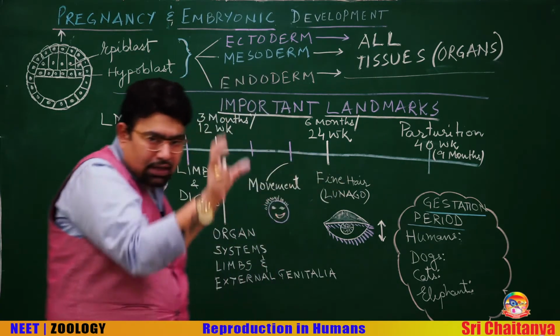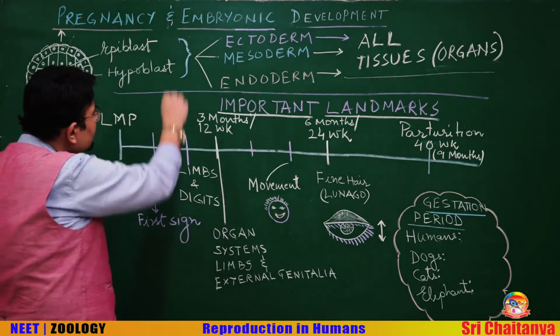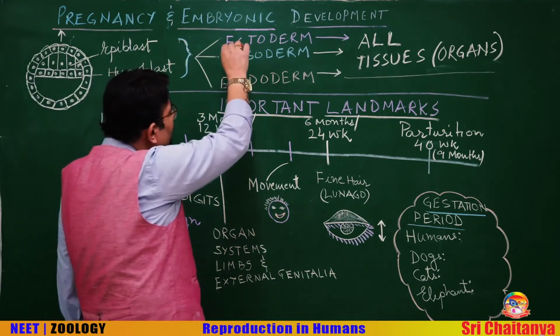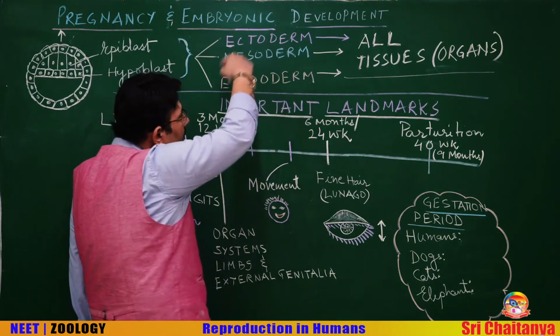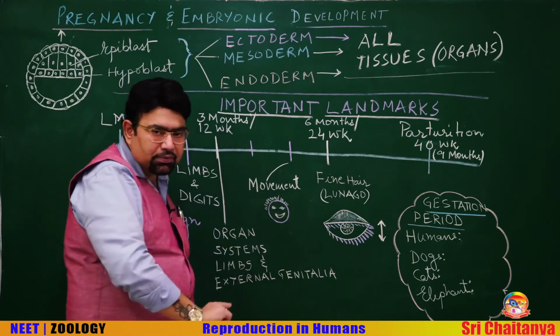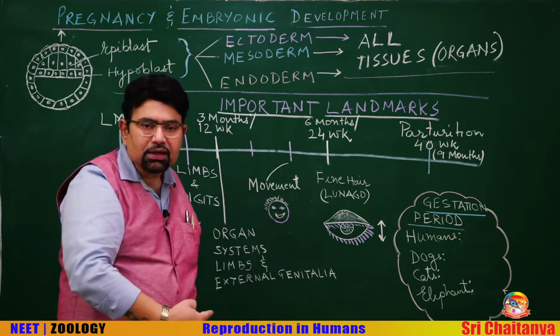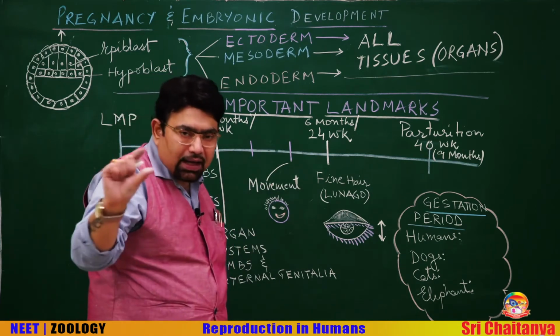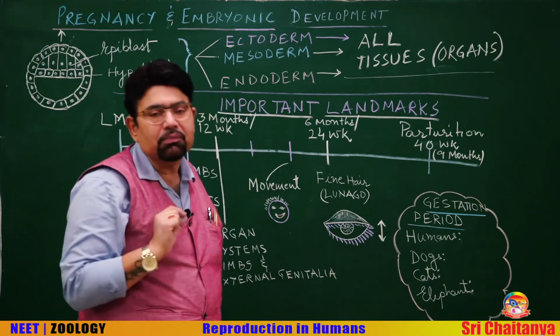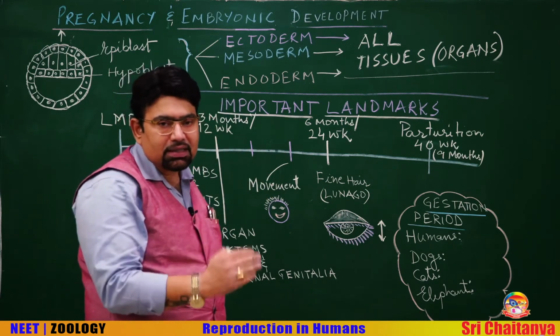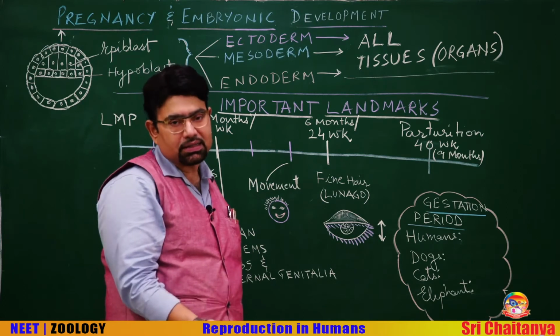Now, this epiblast and hypoblast will eventually form an outer layer called ectoderm, an inner layer called endoderm, and a middle layer called mesoderm. These are the germinal layers.